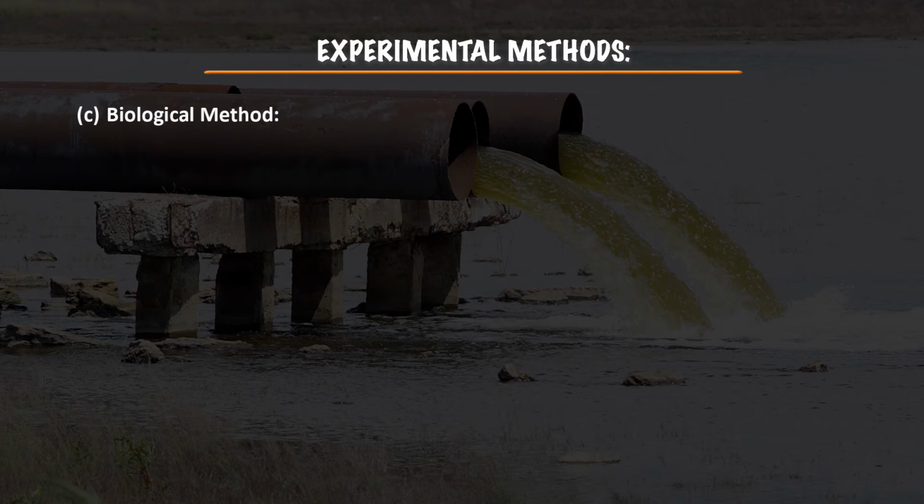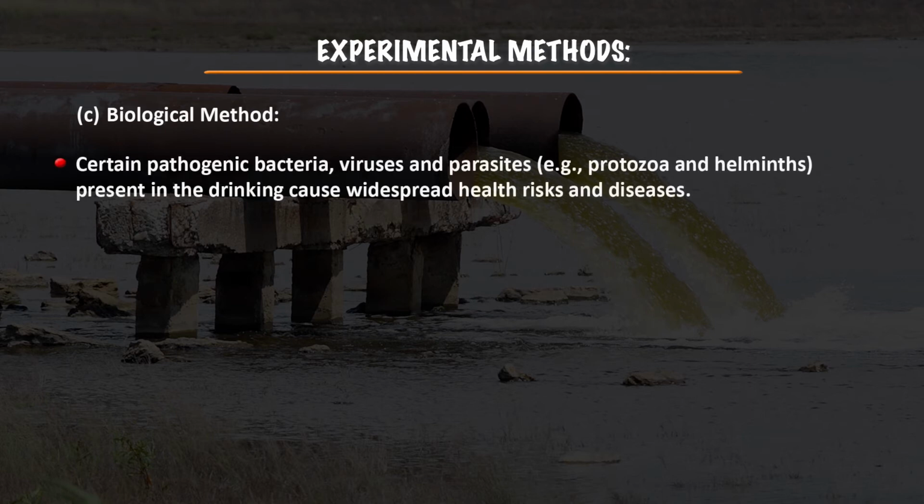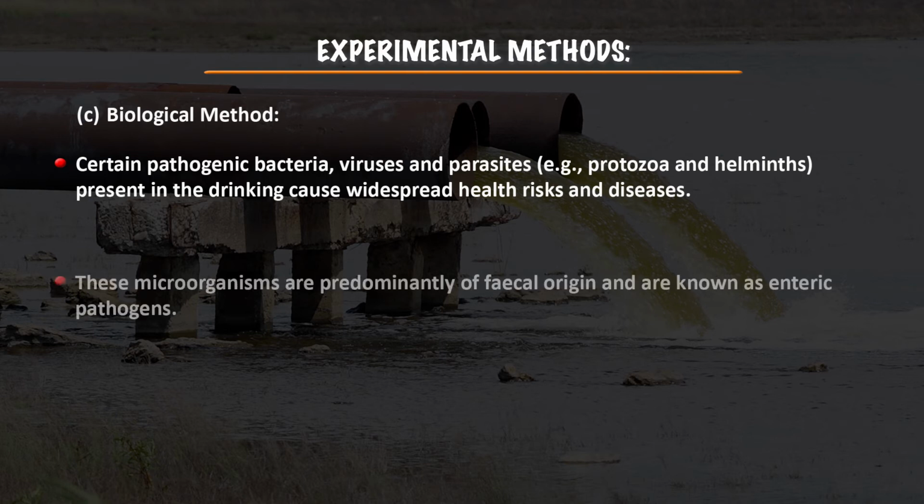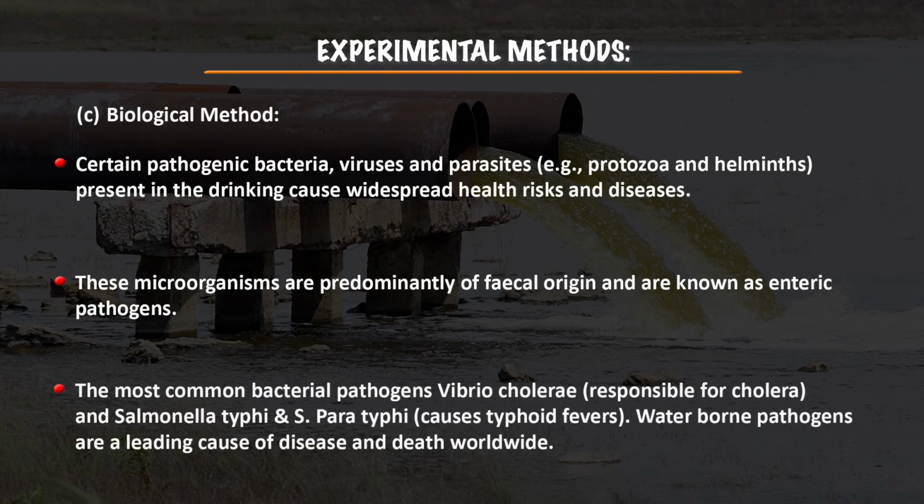We'll come to the biological methods. Certain pathogenic bacteria, viruses and parasites like protozoa or helminths which are present in drinking water cause widespread health effects and diseases. These microorganisms are mainly of fecal origin and are also known as enteric pathogens. The most common bacterial pathogens are Vibrio cholerae, which is responsible for cholera, and Salmonella typhi, which causes typhoid fever, and waterborne pathogens cause deaths worldwide.